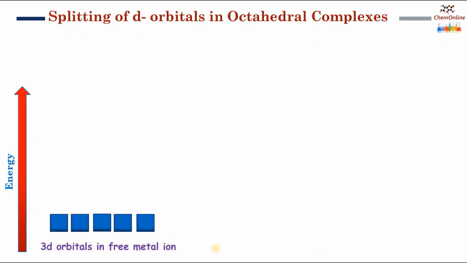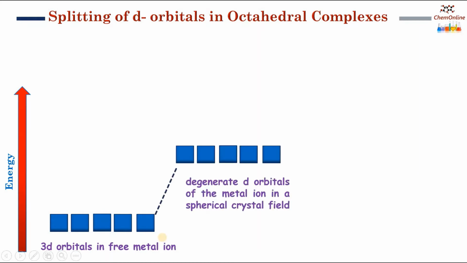Now let's see the mode of splitting of d orbitals in octahedral complexes. These 5 boxes represent the 3d orbitals in a free metal ion, which are degenerate in the absence of any ligands. Now when the ligands approach, the d orbitals will face repulsion and will be raised in energy.